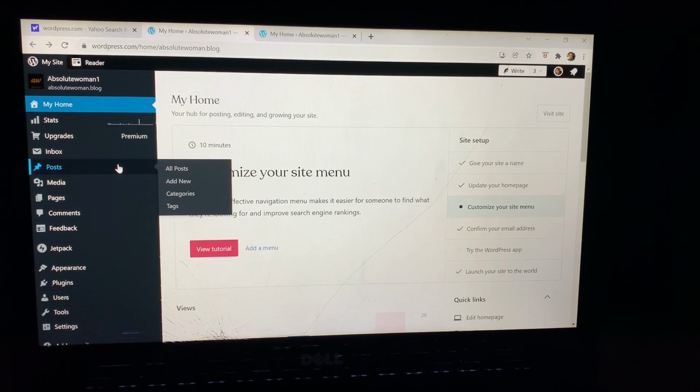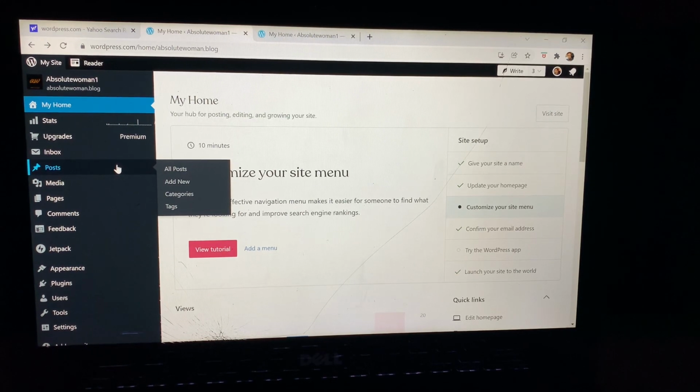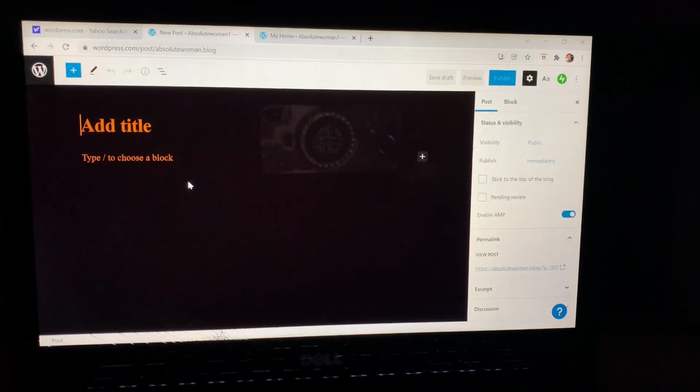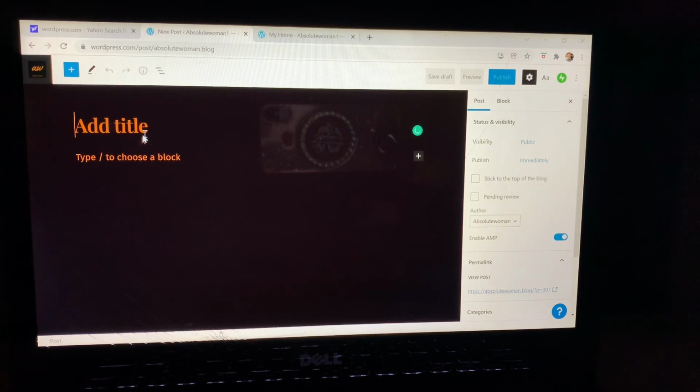Now all the posts you ever create are going to appear here. So here, all your posts, here is add new, here is categories, and here is tag. If you want to add a new post, you're going to have a blank page. Here you add the title of whatever it's going to be, and here you type, and to also choose the block, you can come on here.